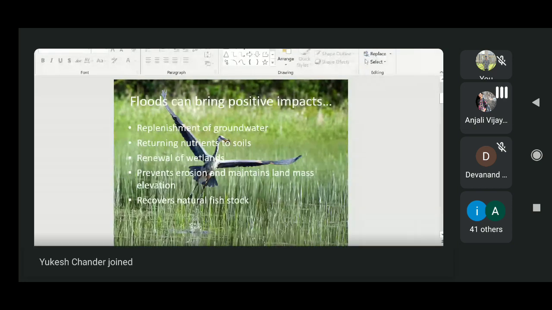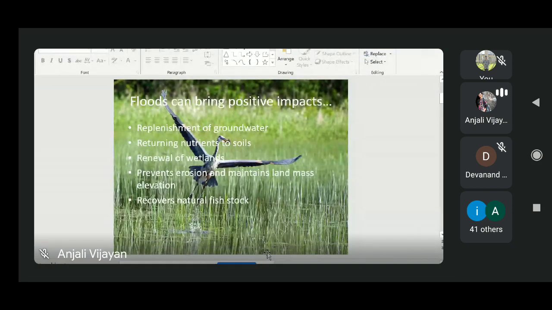And the renewal of wetlands. In the CUTN campus, this is an example of a wetland kind of area. During a flooding event, we can have some renewal of this kind of wetland, and it also helps prevent erosion and maintain landmass elevation. And also it can recover natural fish stock. So these are some positive impacts of flooding.